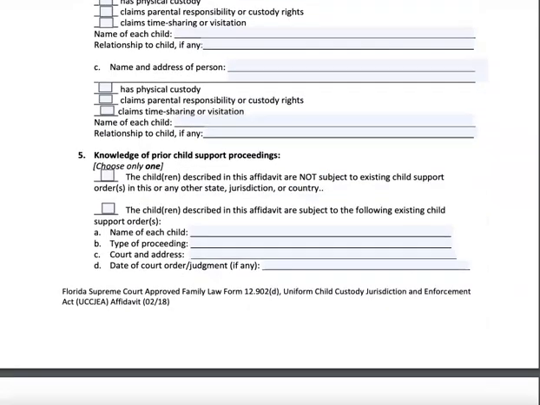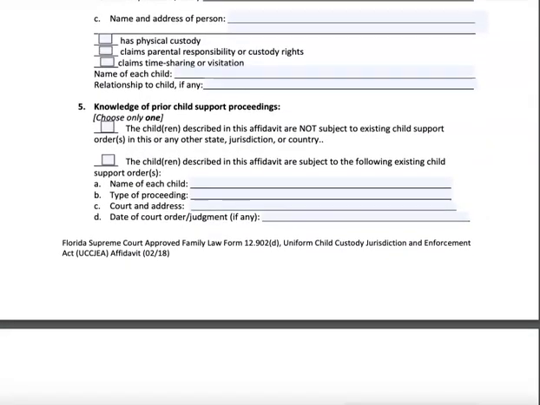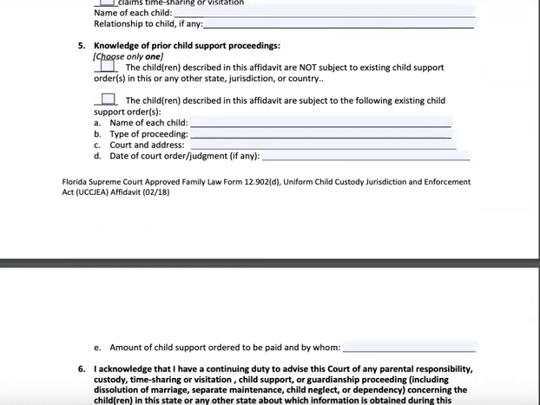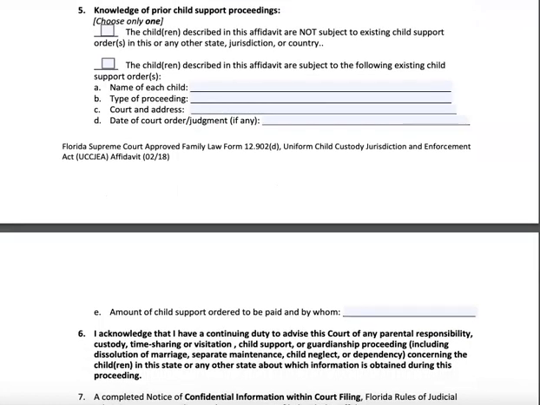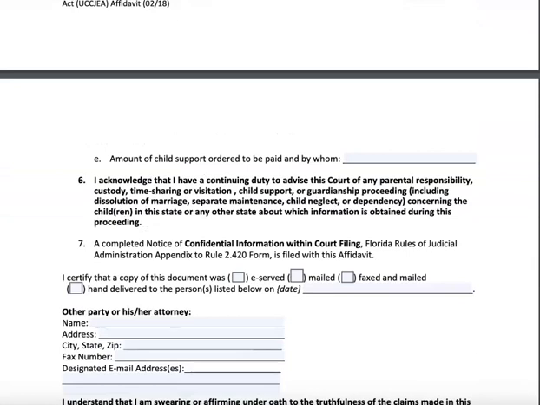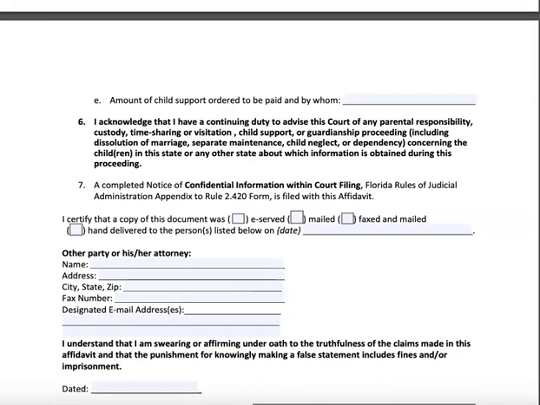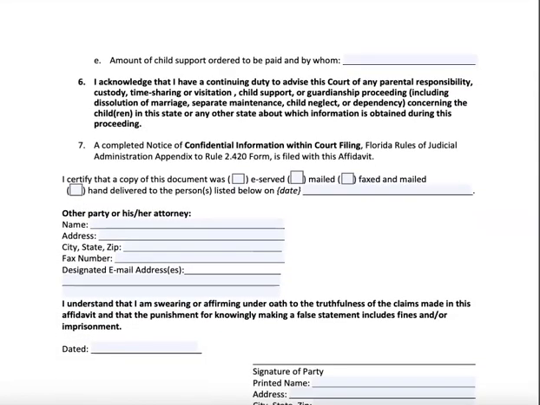Then on number 5, if you have any knowledge of any prior child support proceedings that involve your children, then you have to state where that is. And if not, then you'll check that box. Then you're going to state that you certify that a copy of this document was sent to the other party. And you can do that by e-service, mail, fax, or hand delivery.